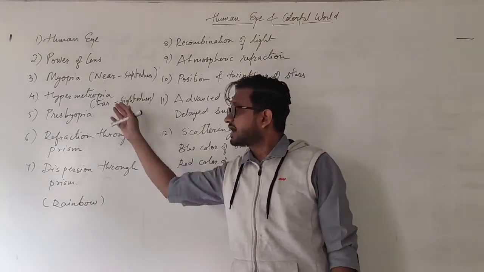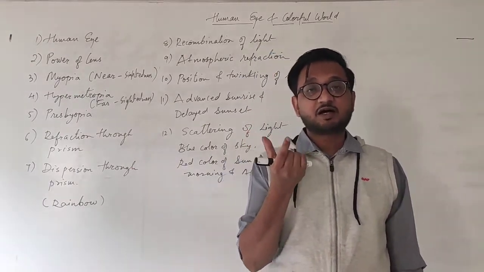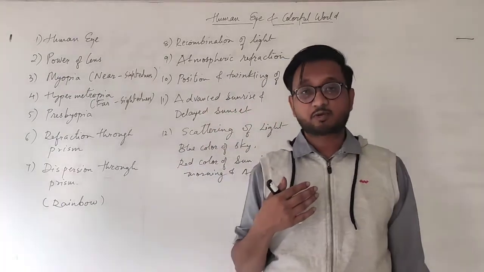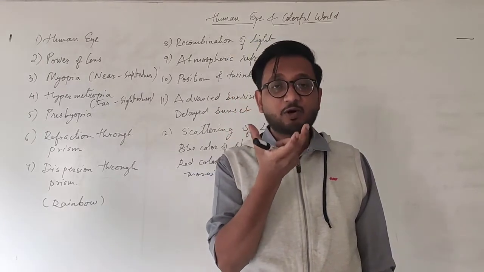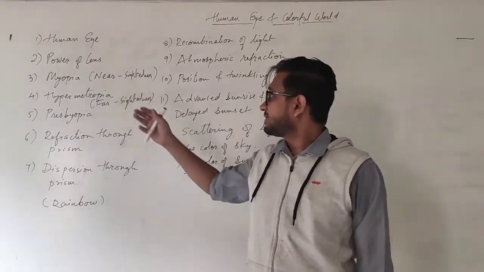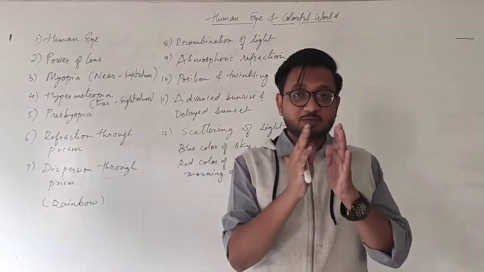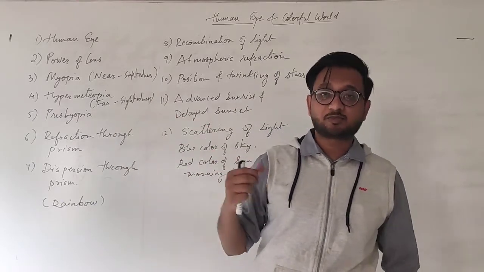The next one is hypermetropia. In this one, the lens becomes thin and is unable to become thick, so the nearby objects are not visible properly, or by some defect the eyeball becomes short, unlike myopia where the eyeball becomes longer, so it doesn't matter how thin or thick the lens becomes, the focus point is unable to reach the retina.